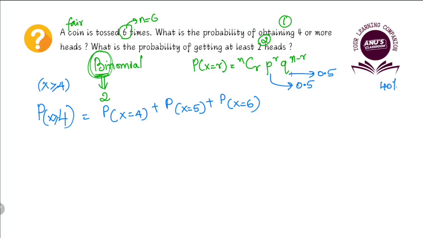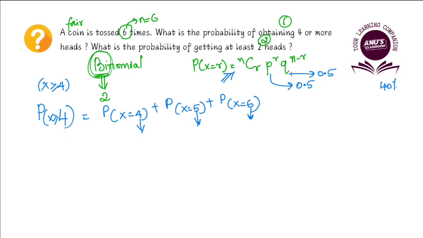Okay, so p is there, q is there, and n we know is nothing but 6. This first time, P of x, this is r. Next time x is equal to 5, so that means r is 5. Next time probability of x is equal to 6 means r is 6. So all these values you substitute in this particular formula and you will get each of these probabilities individually. Add up all these probabilities together, you will get the final probability.